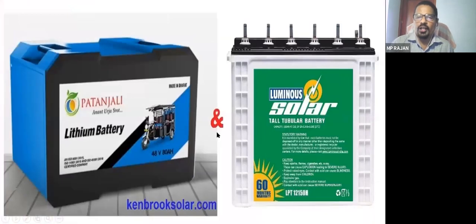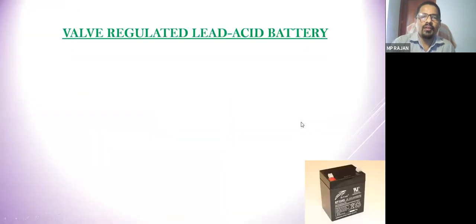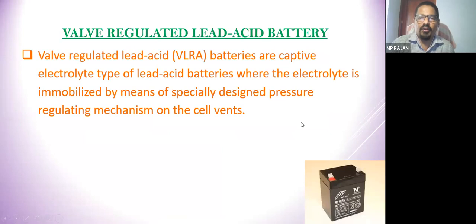You can see the photograph. This is a VRLA battery, a lithium battery, a fully sealed battery, a metallic battery, and this is an example of a solar tubular battery. The valve lead acid battery I explained. The normal batteries which we have seen here, normally used in automobiles, are flooded acid batteries, where the electrolyte is in the liquid form.